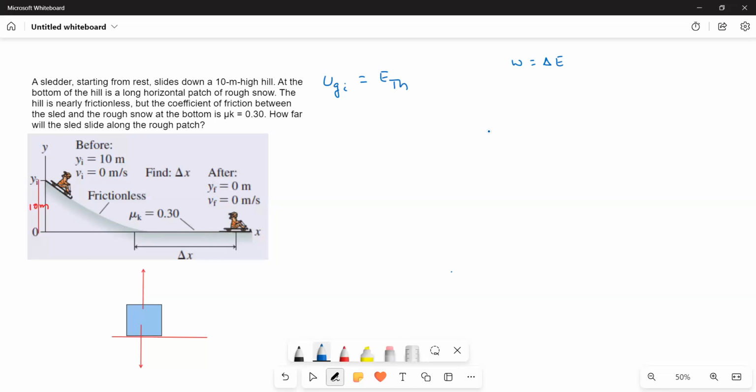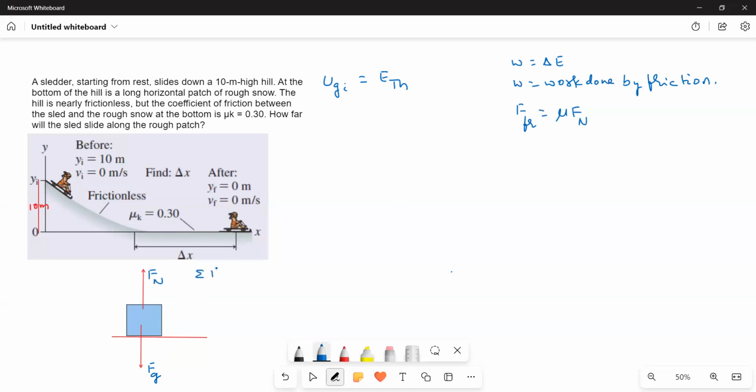So we have to equate the work done by the frictional forces. W is the work done by friction. Friction is a non-conservative force, therefore we will get the thermal energy. Now, we know friction force is F friction equal to mu Fn. But what is Fn? That we will find out from the force diagram. Suppose this is the rough patch, and here is the object. Then Fg acts vertically downwards and Fn acts vertically upwards.